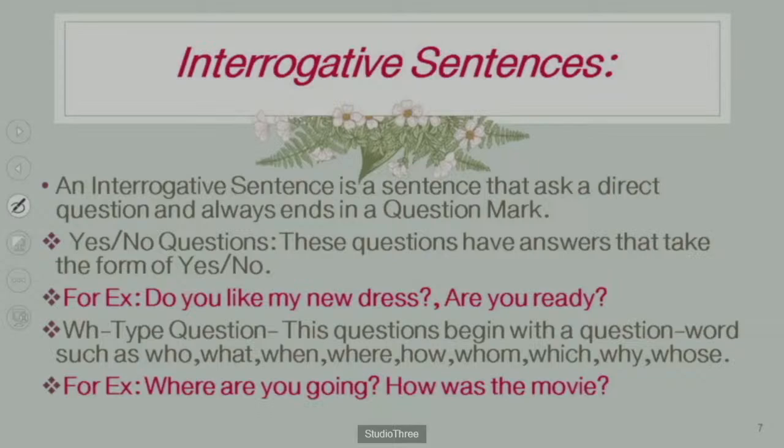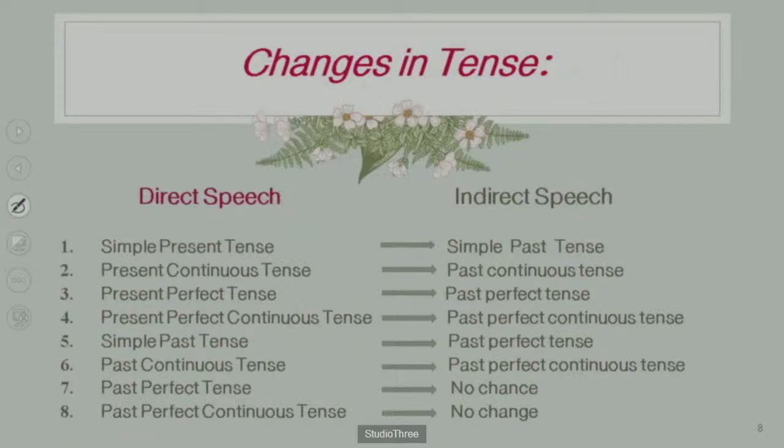Now we should see how to change. Yesterday we have seen this. We are just having a glance at the changes in the tenses. Simple present tense changes into simple past tense. Present continuous tense changes into past continuous tense. Present perfect tense will change into past perfect tense. Present perfect continuous tense will change into past perfect continuous tense. Simple past tense will change into past perfect tense. Past continuous tense changes into past perfect continuous tense.